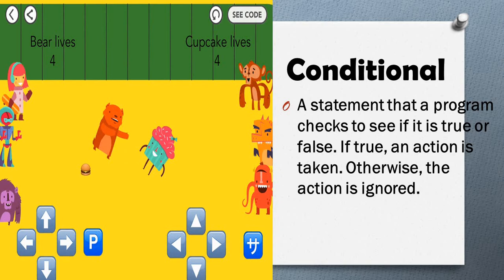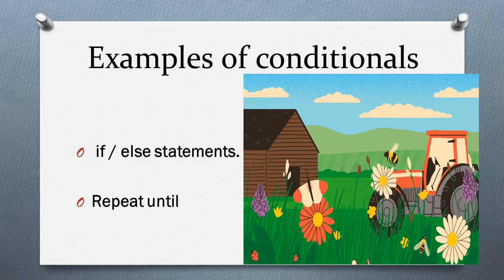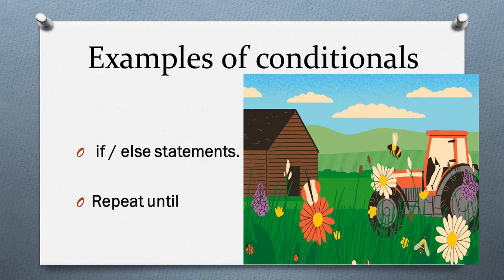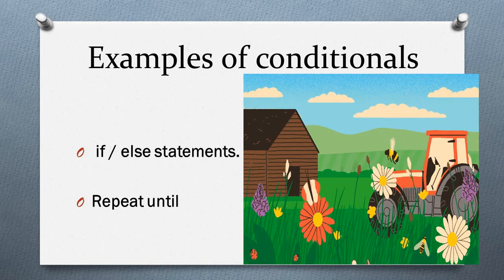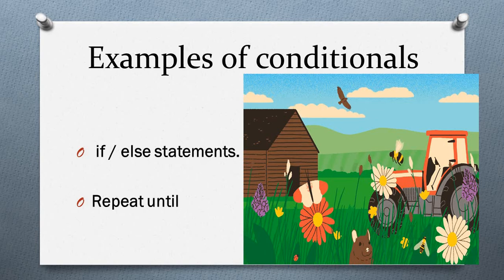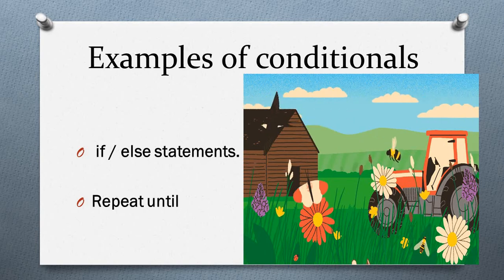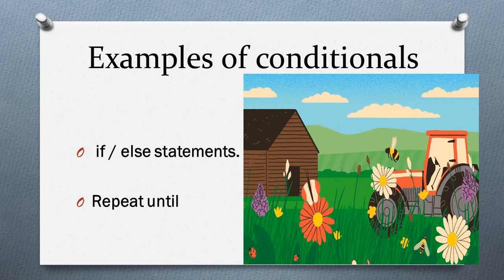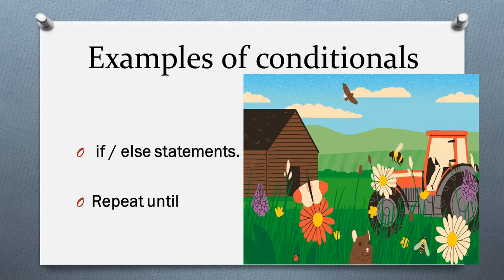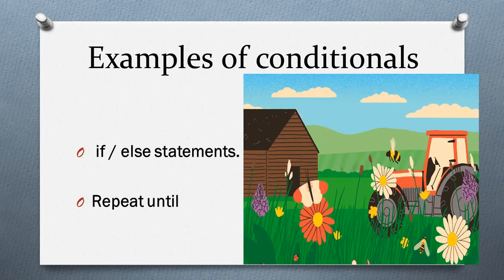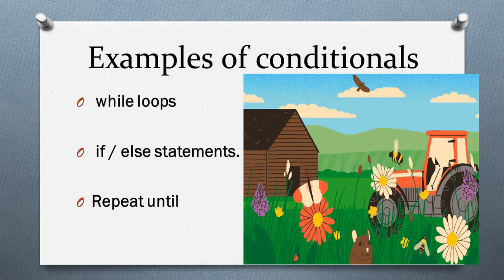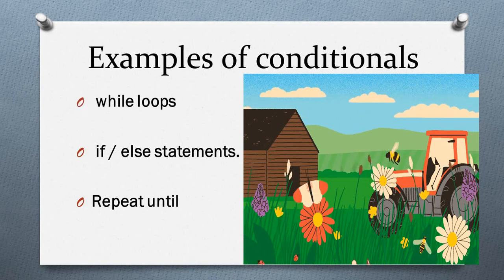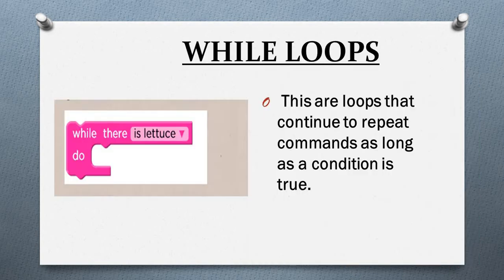Some of the examples of these conditionals, which we are going to be looking at today, are the if-else statement, the repeat statement, and the while loop statement.